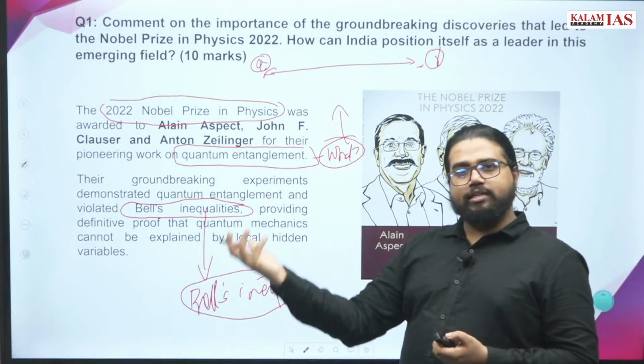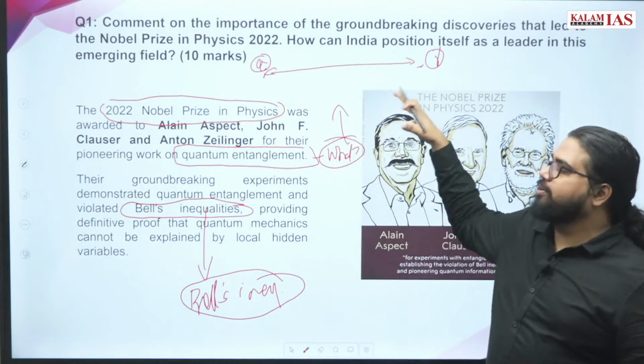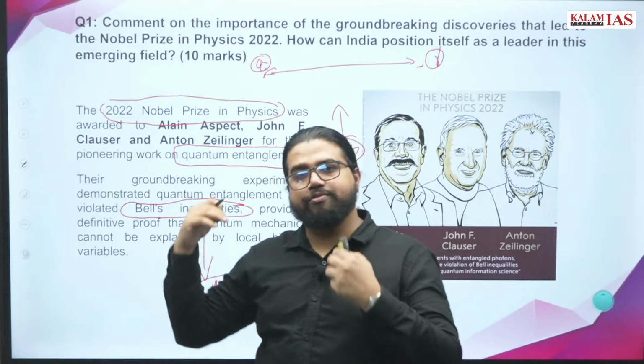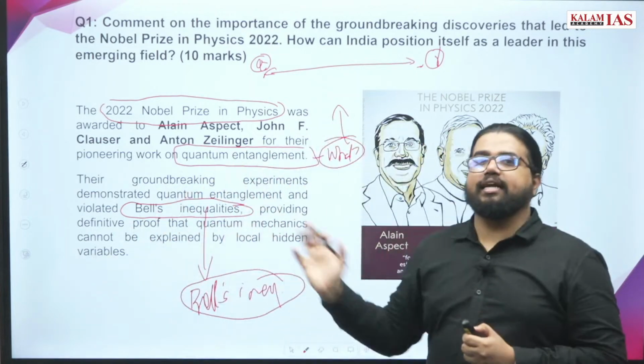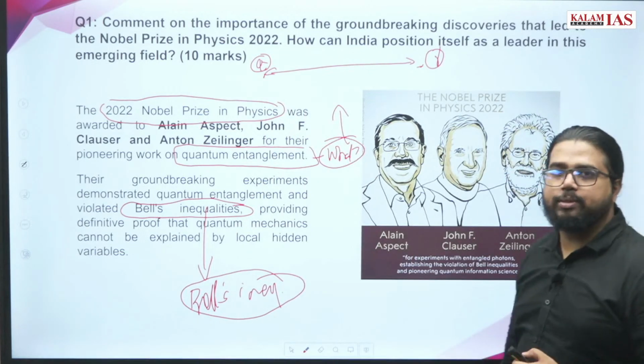We speak about quantum superposition. So all these ideas originated from this discovery, which provided verifiable proof for quantum mechanics phenomena. So for that, this Nobel Prize was awarded in 2022.